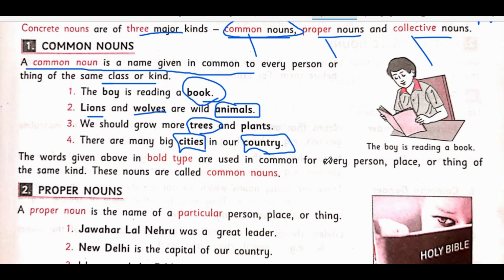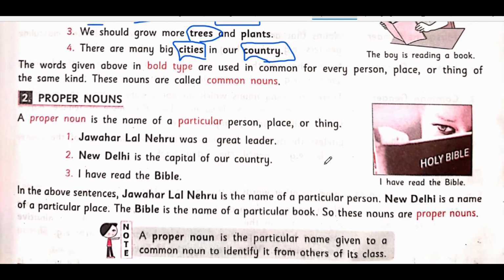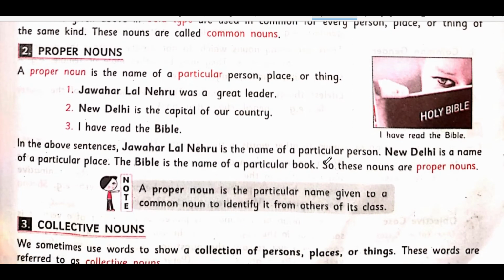So now we are going to understand proper nouns. I think through the examples you have already learned. So what is a proper noun? A proper noun is the name of a particular person, place, or thing. So if I say Assam, Harmuti, Lalok, these are all particular names of places, so they are considered proper nouns. Jawaharlal Nehru was a great leader. If I say that man was a great man, a great leader,